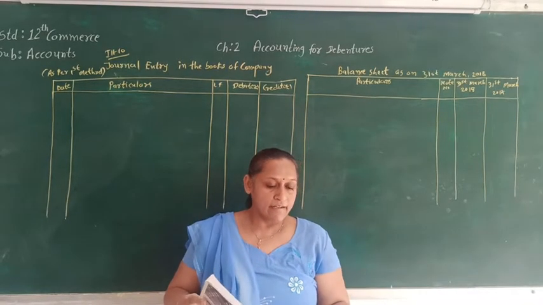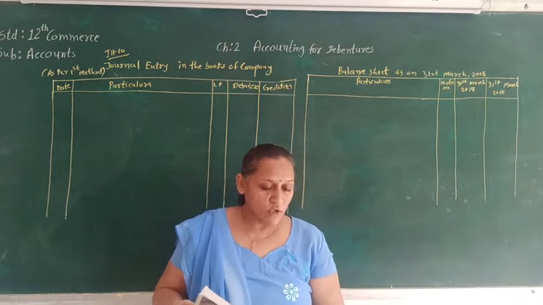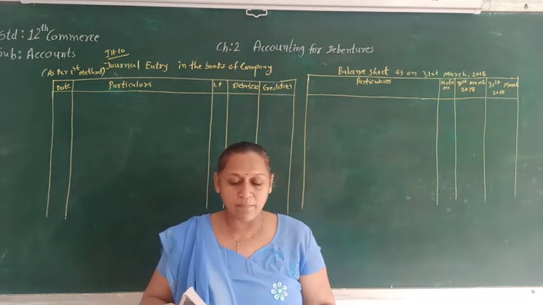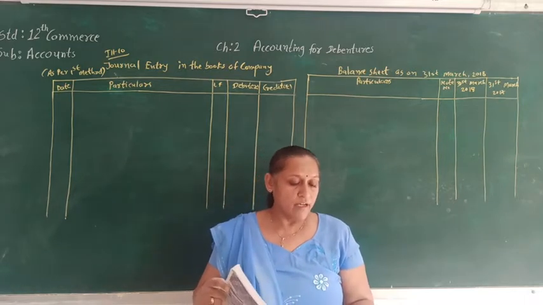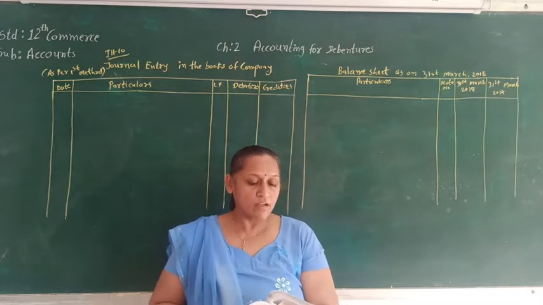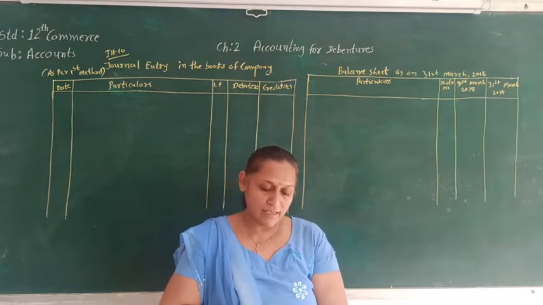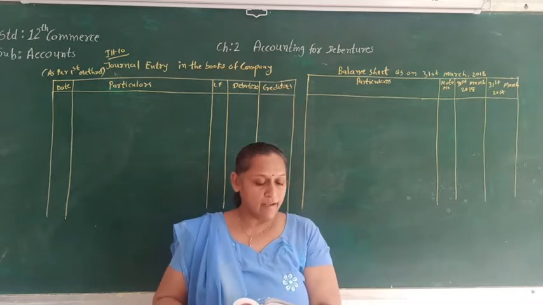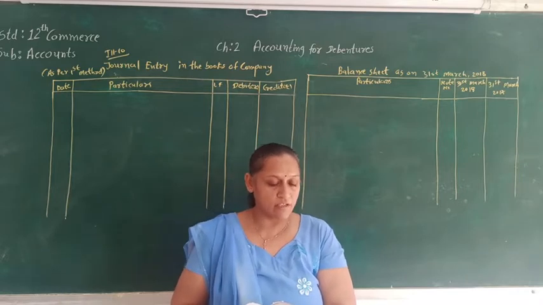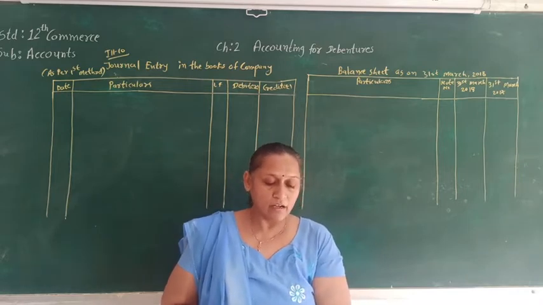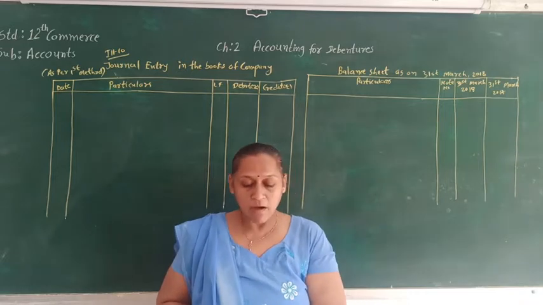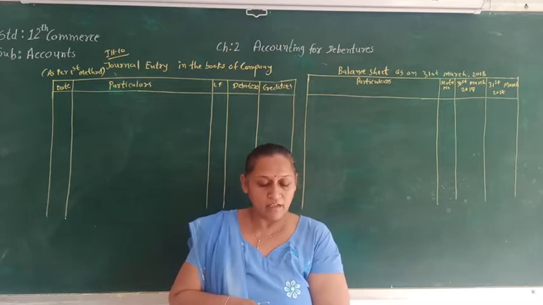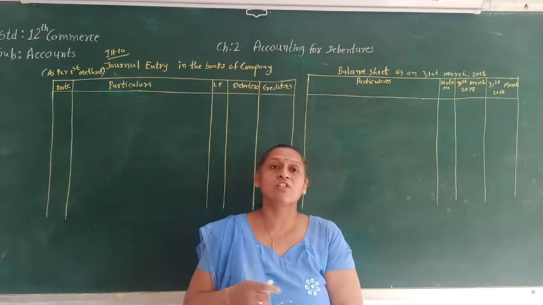Illustration number 10. The company had rupees 14 lakh of 11% debenture issued as on 1st April 2017. During the year, the company took a loan of 3 lakh from the bank as on 15th July 2017. Against this, the company issued new 11% debenture of 2 lakh as a collateral security. Pass the necessary journal entry under both methods from the above transaction in the books of the company. Also show the details about the debenture and bank loan in the company's balance sheet as at 31st March 2018.